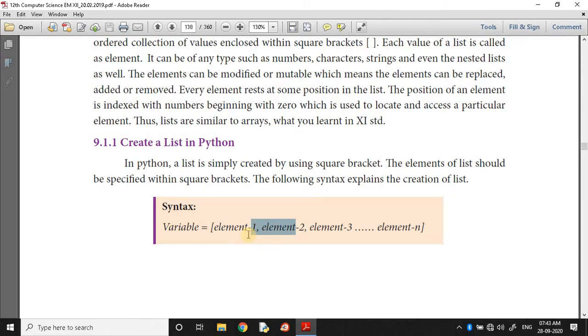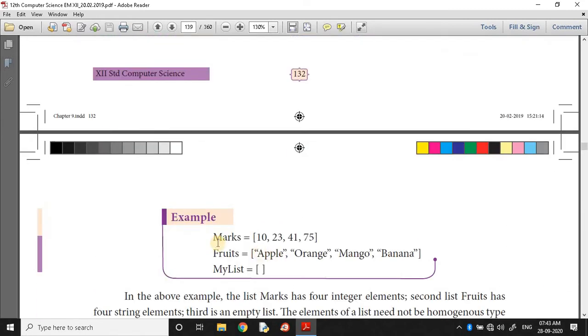So the list of values contains many values. Each value must be separated by comma operator and enclosed within square bracket. That's all. So here you can see this is an example. Marks is equal to 10, 23, 41, 75. This is enclosed within square bracket.